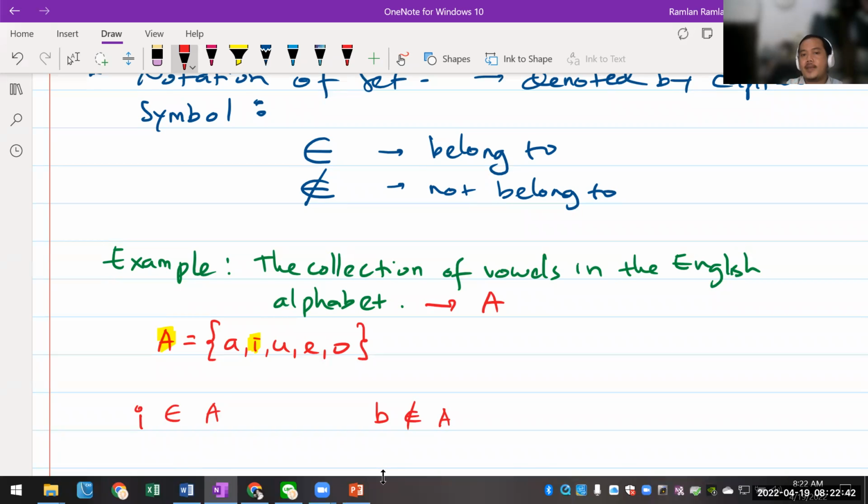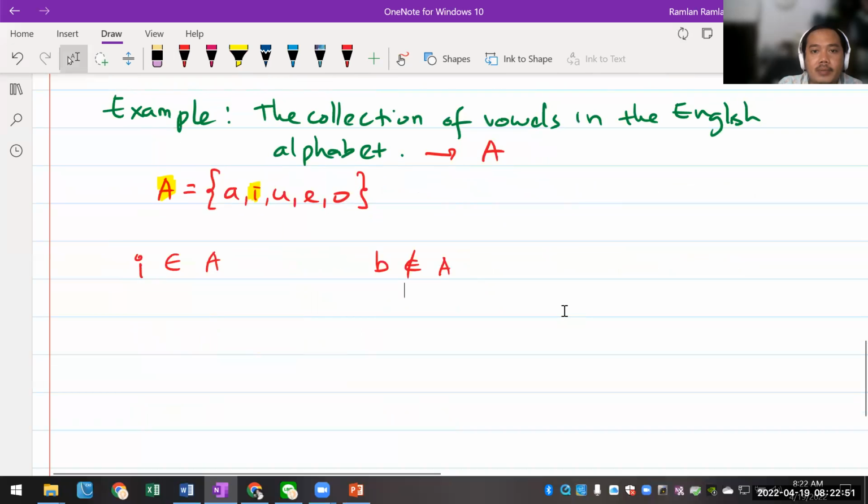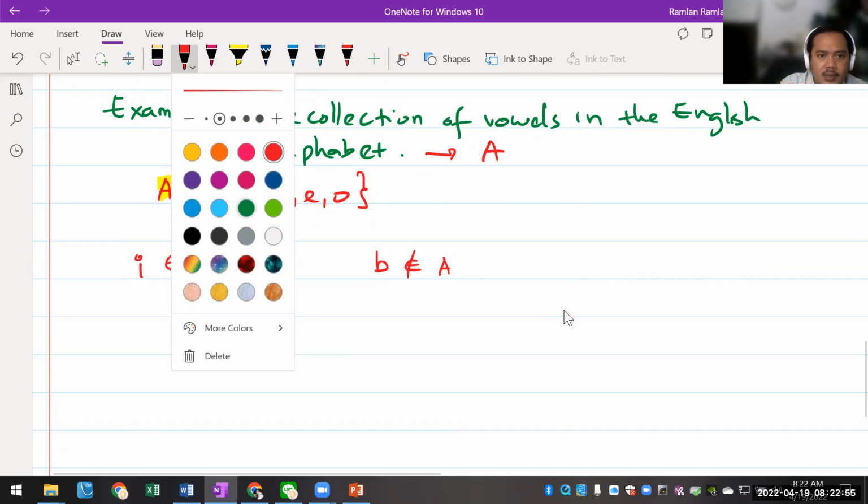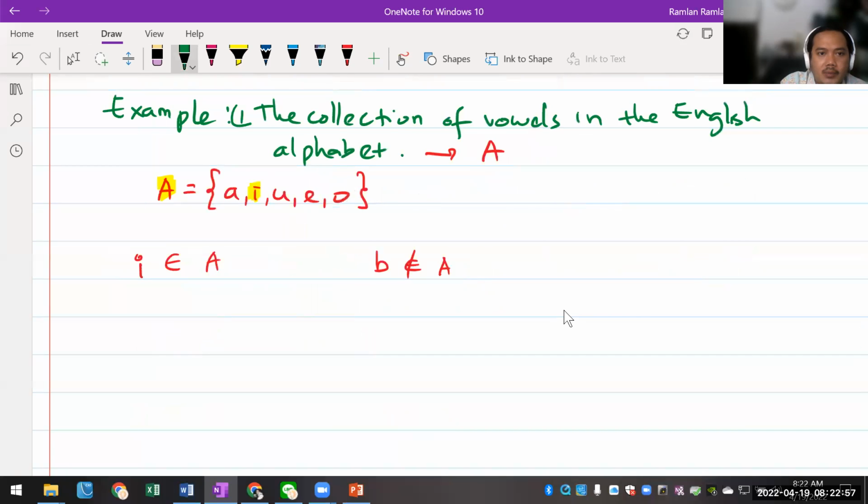Okay, so I'm going to give you one more example, guys, about how to use the symbol and also how to write down the elements of the set. Okay, one more example. Abis itu selesai ya. Kita dikit aja, saya lagi kurang sehat juga sebenarnya, guys. Okay, this is example number 1 ya. I'm going to write down example number 2.